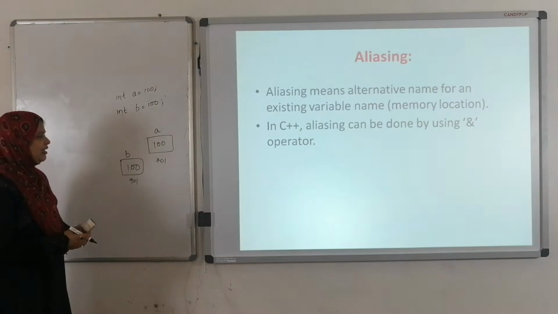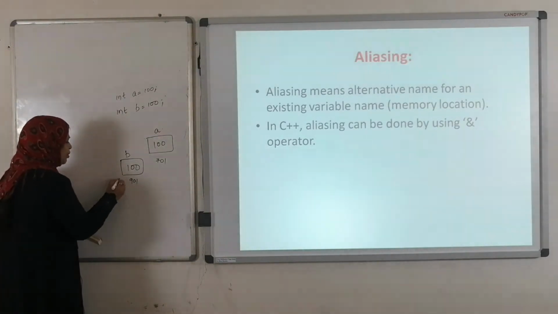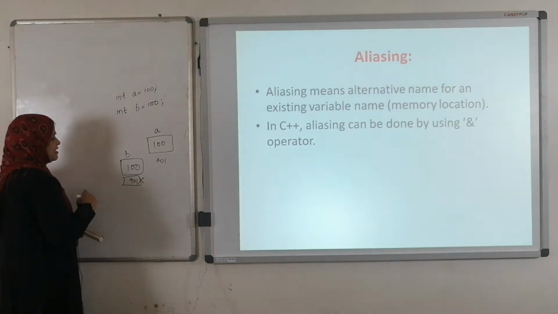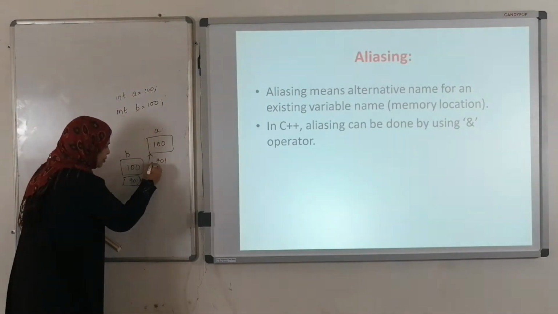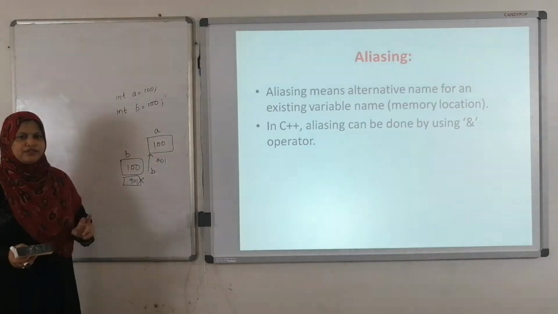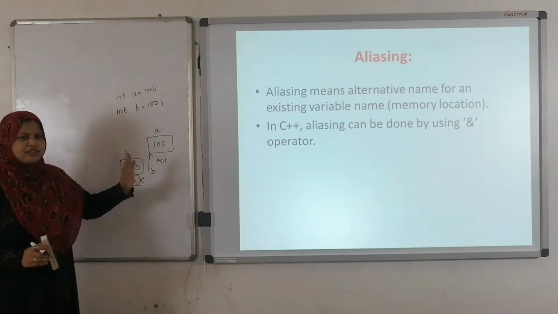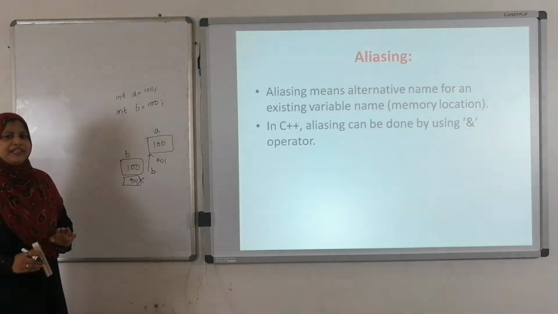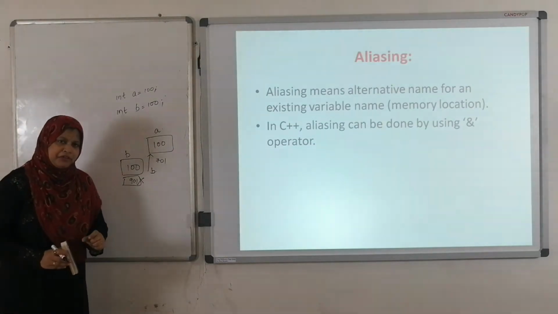In this case, now I don't want to allocate some extra memory location to the b, just I want to use the same memory location for the b variable also. In C it is not possible. Whereas in case of C++, by using the aliasing operations, we can assign alternative name to the same memory location.